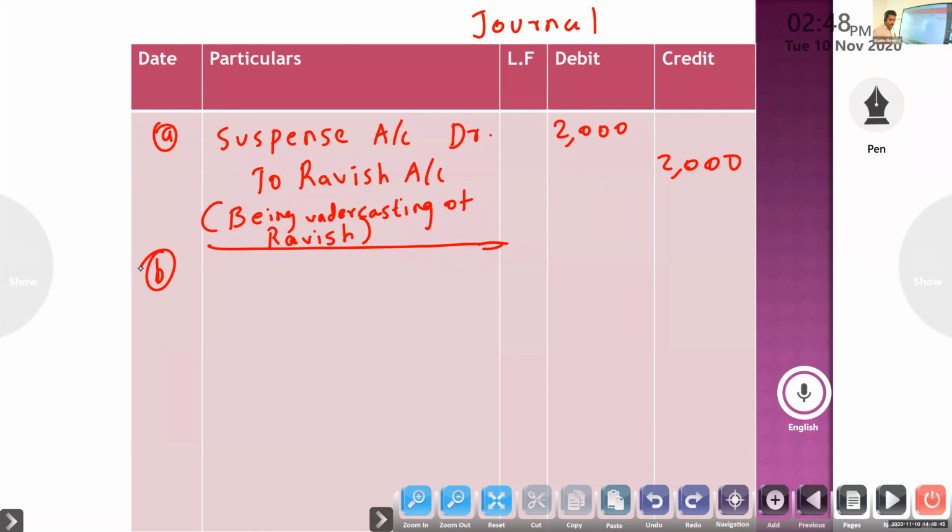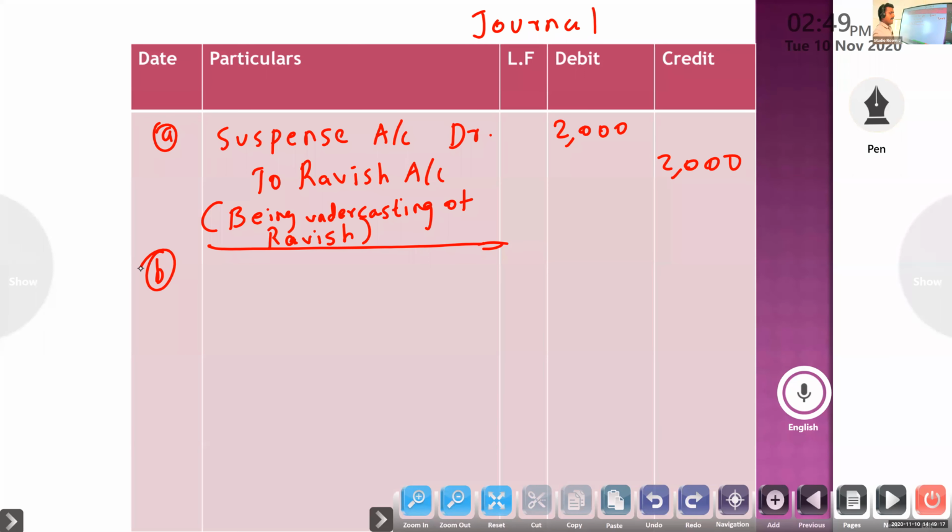Returned inward book overcast by rupees 1,000. Overcast means you have to do the opposite. Sales return overcast. Entry: sales return debtor to suspense.